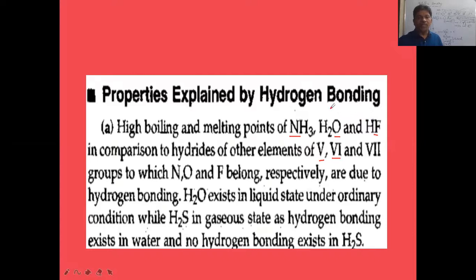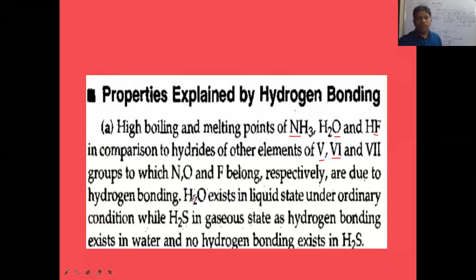Now what are the hydrides of the same group elements? For NH3: PH3, nitrogen, phosphorus, arsenic, antimony, bismuth. For the oxygen group: oxygen, sulfur, selenium, tellurium, polonium. For the fluorine group: fluorine, chlorine, bromine, iodine, astatine. In this way, the other hydrides of the same group will have no hydrogen bonding. They cannot have hydrogen bonding because of less electronegativity. Why do nitrogen, oxygen, and fluorine have hydrogen bonding? Because of more electronegativity. That point we have to keep in mind.